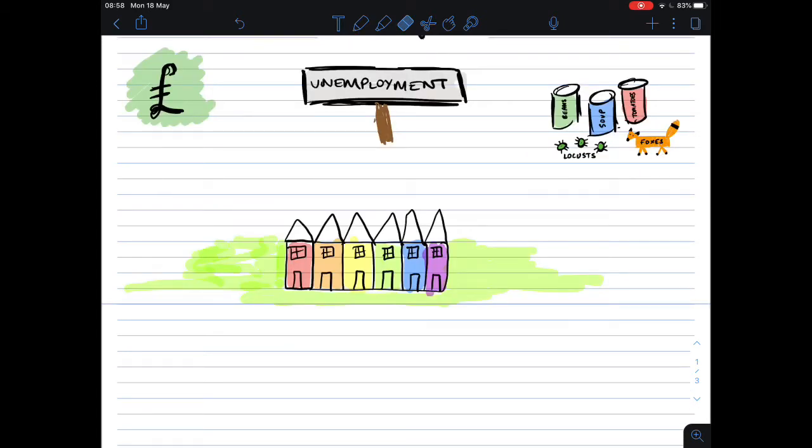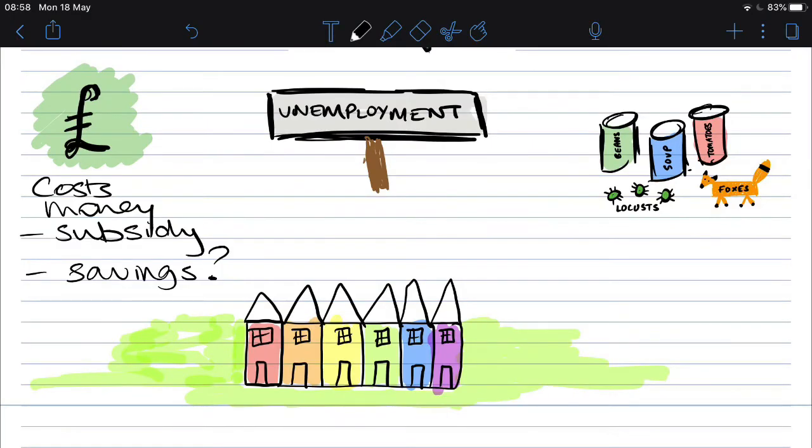Sadly, for noble biodiversity warriors, maintaining biodiversity isn't as simple as you would hope. There are lots of conflicting pressures that have to be taken into account. For example, protecting biodiversity costs a lot of money. Governments sometimes pay farmers a subsidy to reintroduce hedgerows and field margins to their land.